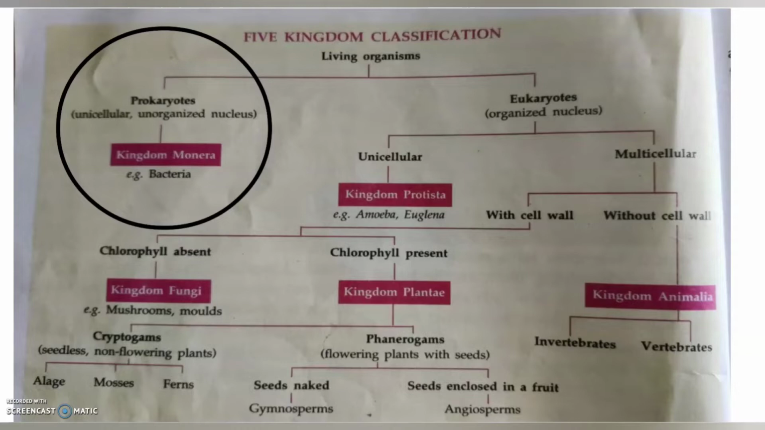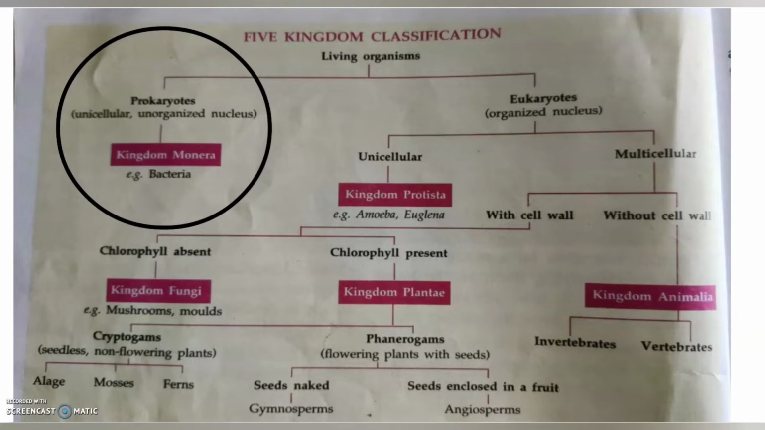Children, in the last class we discussed the 5 kingdom classification. The living organisms are divided into 2, that is prokaryotes and eukaryotes. Prokaryotes are the ones with an unorganized nucleus. That means it doesn't have a nuclear membrane. Eukaryotes are those with an organized nucleus. So in this class, we will be discussing the kingdom which is included in prokaryotes, that is Kingdom Monera.